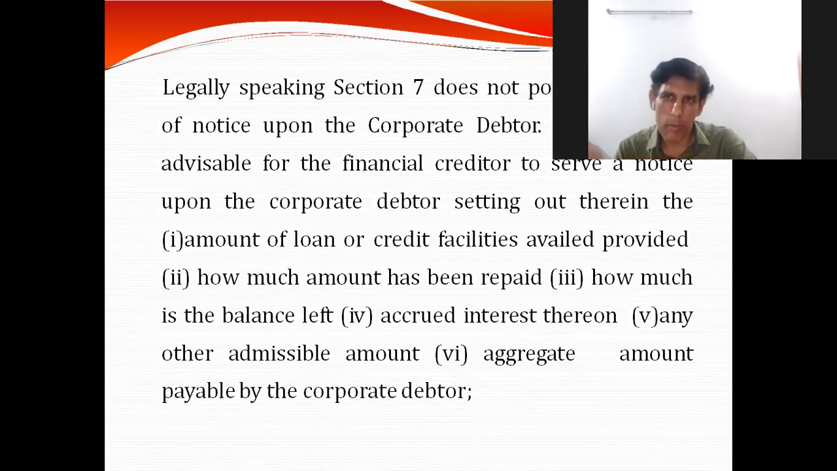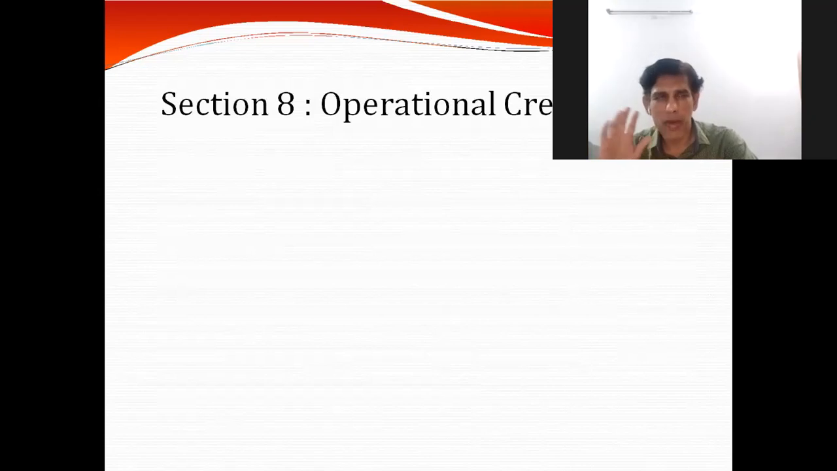But maybe on the safer side, the financial creditor may send a notice, though it is not at all required, clearly mentioning that this amount is due from you. So this is a big leverage given to the financial creditor: in the case of default, they can directly file a case without telling the corporate debtor. So that was section 7, the basic premise of section 7.